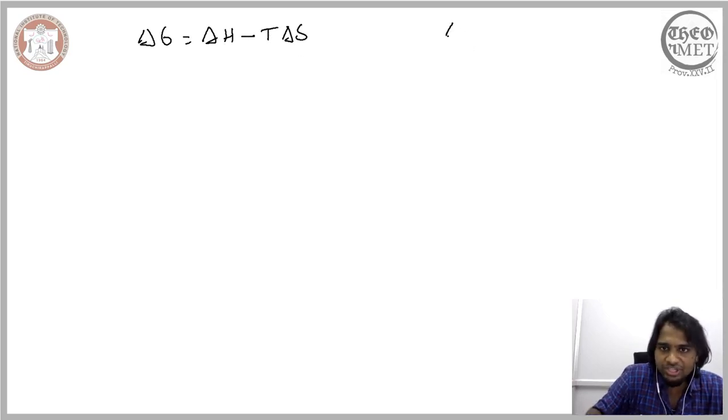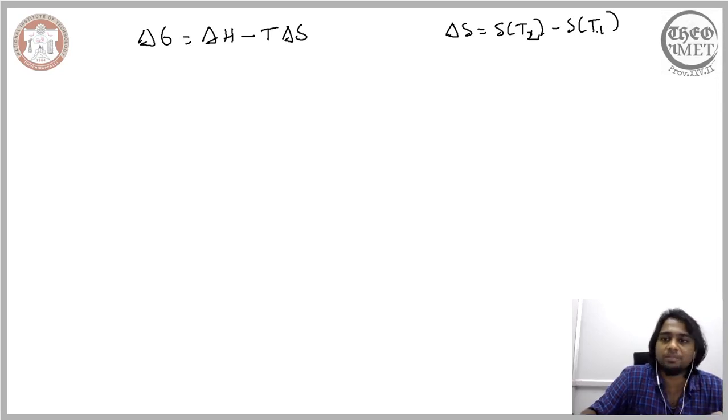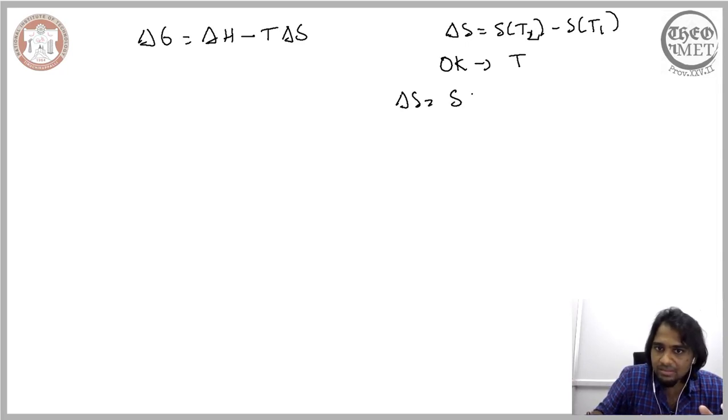And when we consider the change in entropy for a non-isothermal change, then it is the entropy at the final temperature minus the entropy at the initial temperature. Now if we consider a change in state that begins with absolute 0 to a temperature T, then delta S would be the entropy at a given temperature T minus the entropy at absolute 0. And we saw in the previous lecture that this will be equal to